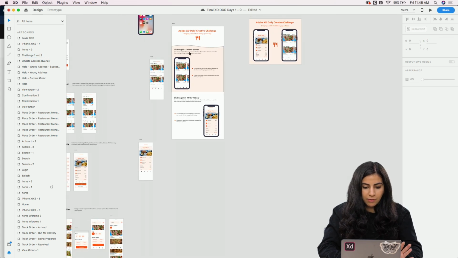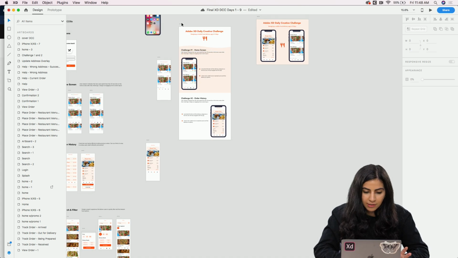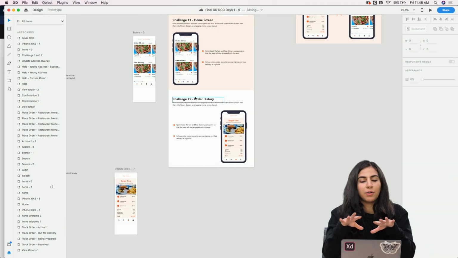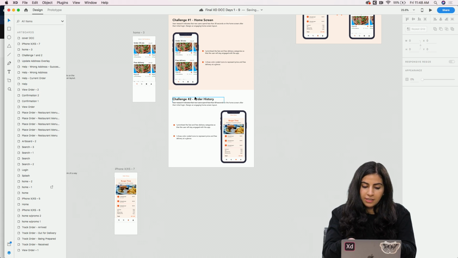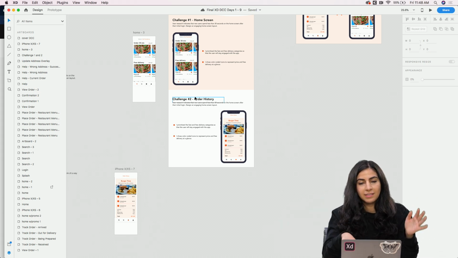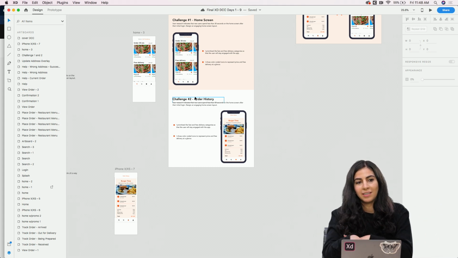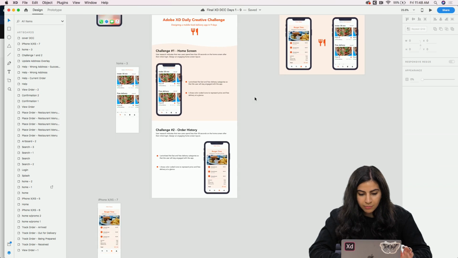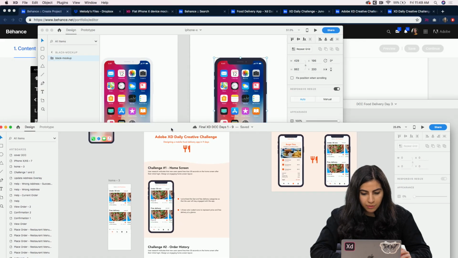And so if you were doing your whole challenges, you can make this artboard really long and do each day, or if you want to include a prototype for a specific screen, you can add that underneath, or if you have designed everything on one XD file, you can prototype everything together, which is really cool, and paste that. So I'm going to show you how I would add a prototype.